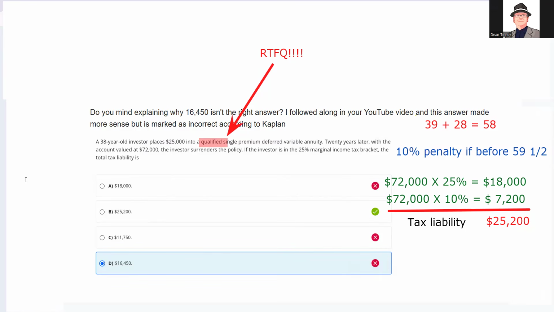Had this said $25,000 in a non-qualified tax deferred annuity, then the answer would be $16,450, right? It would have been the difference between 72 and 25 is the money that hadn't had taxes paid on it, 25% of that, 10% of penalty. So hope that was helpful. Again, these are not the same questions, and that's why the answers are different.